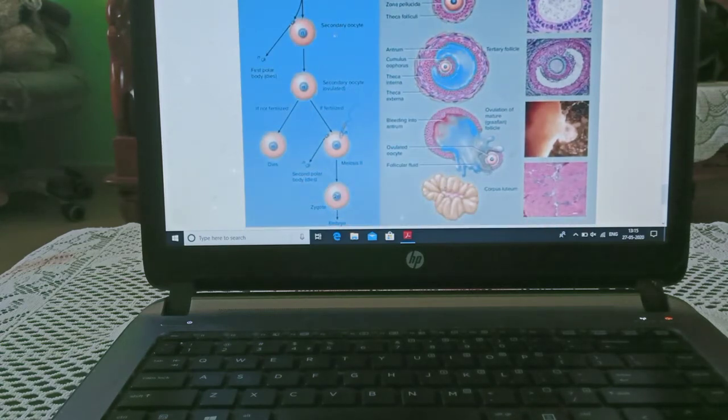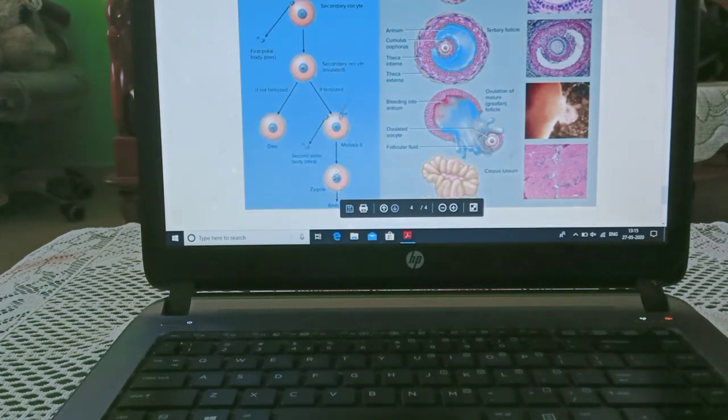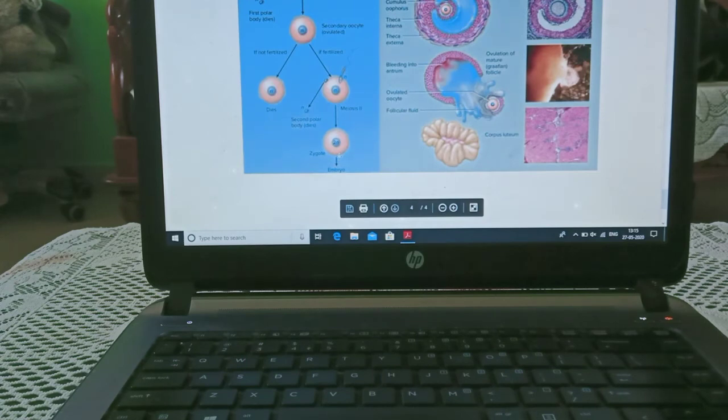The secondary oocyte converts into an ovum, and if it gets a sperm, fertilization occurs. After meiosis 2, a zygote is formed, which converts into an embryo.